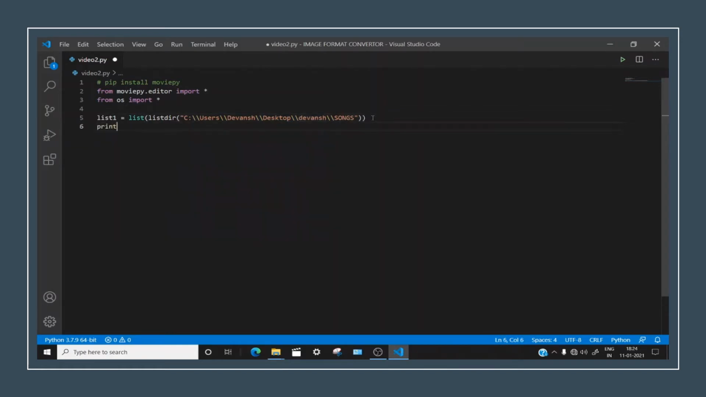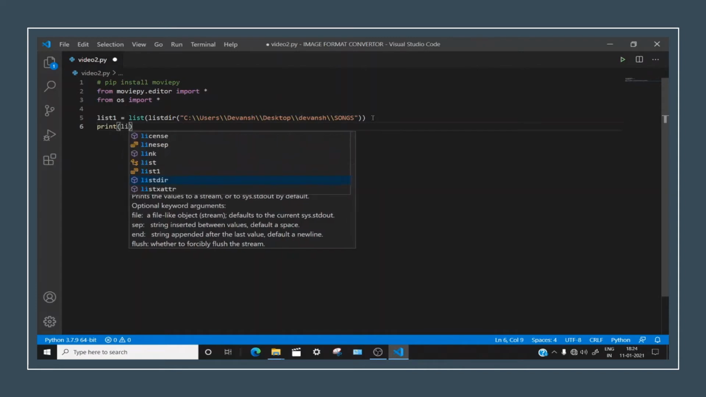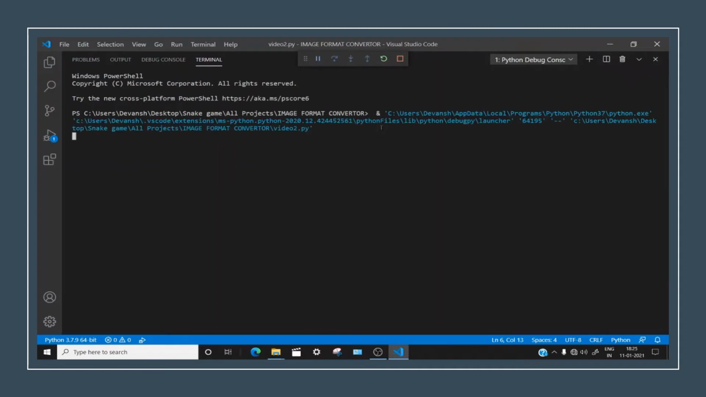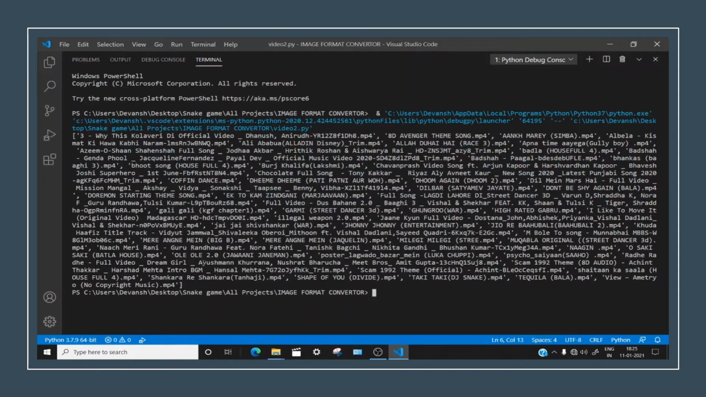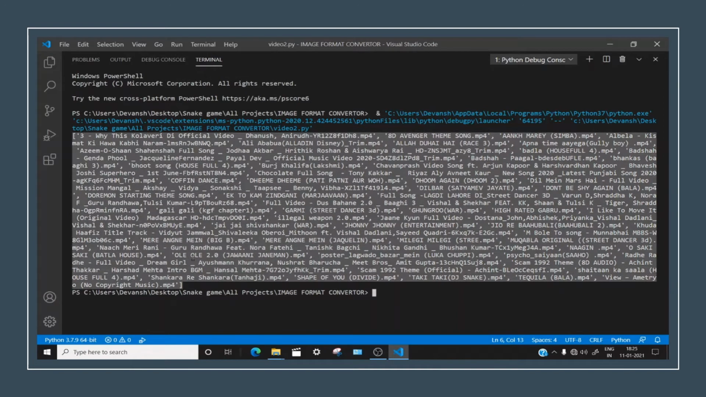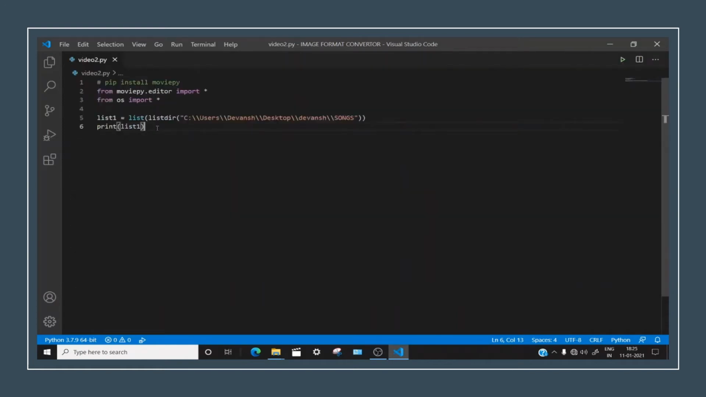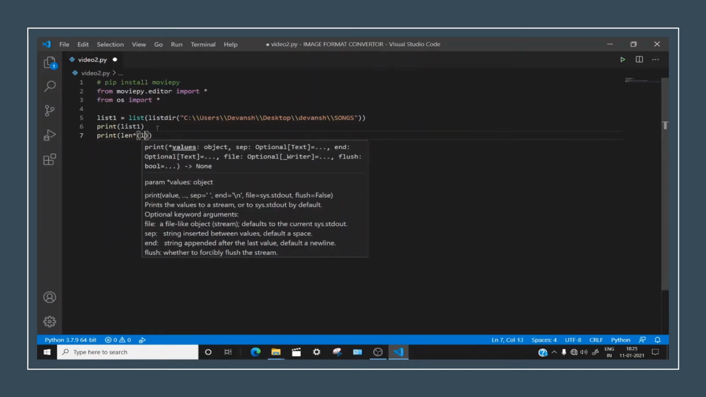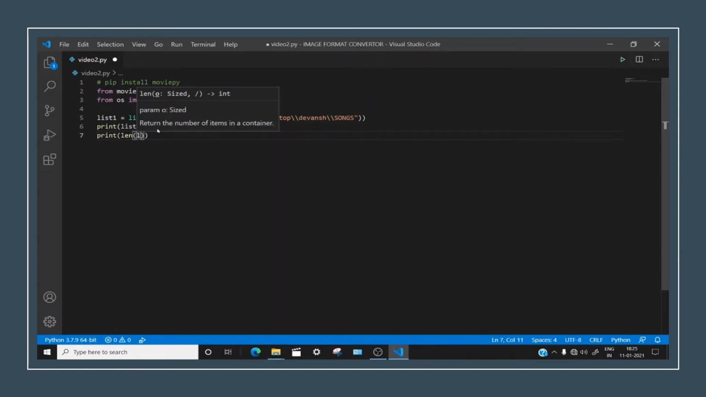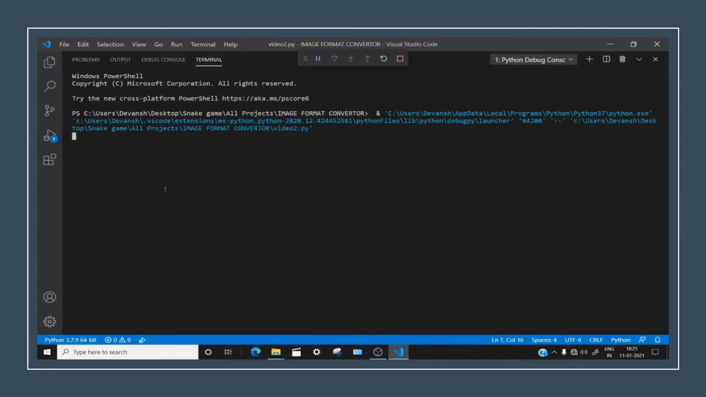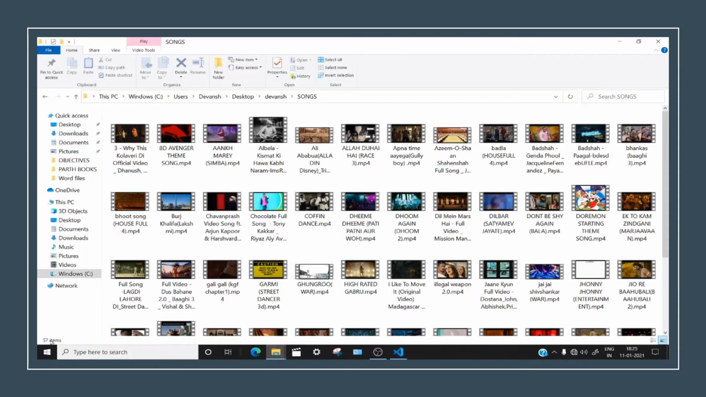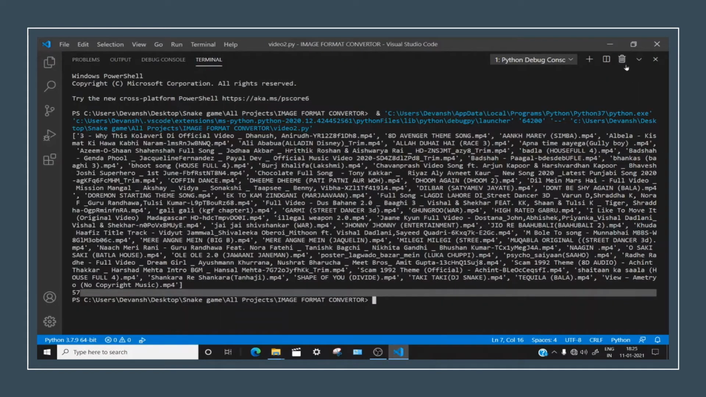Now let me print it and show what's there in this list1. Control S and let's run it. I have all the files down there, and let me just print its length. Print length of list1. Now let's see what's happening, and it should show 57. Perfectly fine. It's 57 items. Really well done.